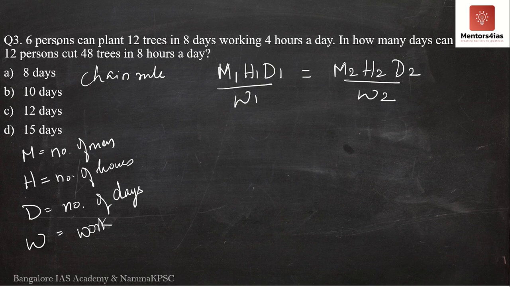Now see here, please once again read the question. It says 6 persons can plant 12 trees in 8 days working 4 hours a day.